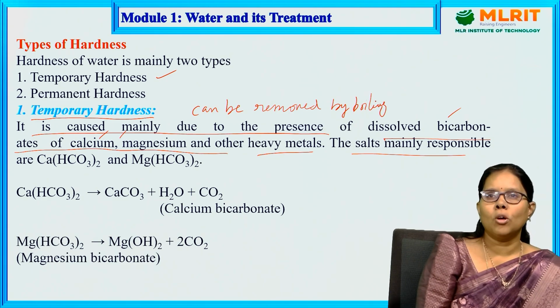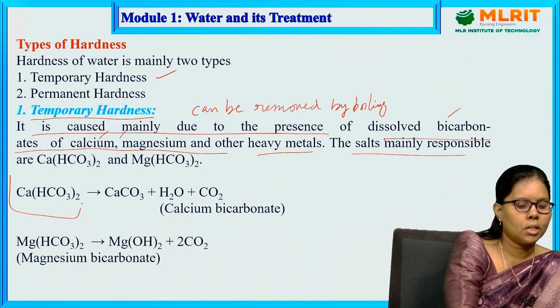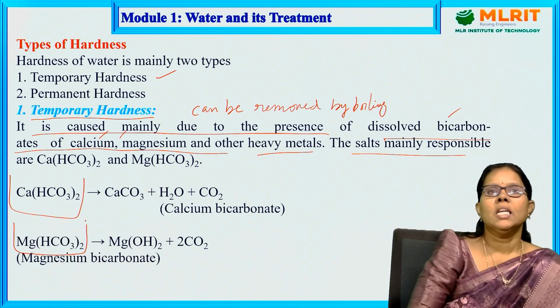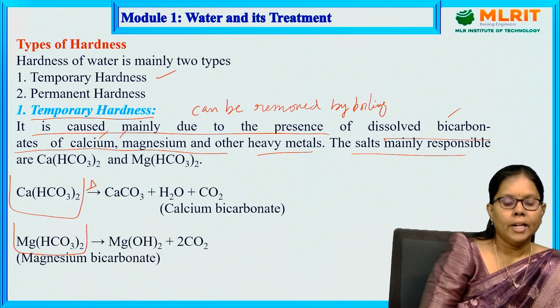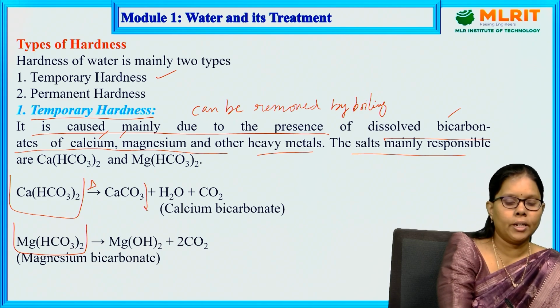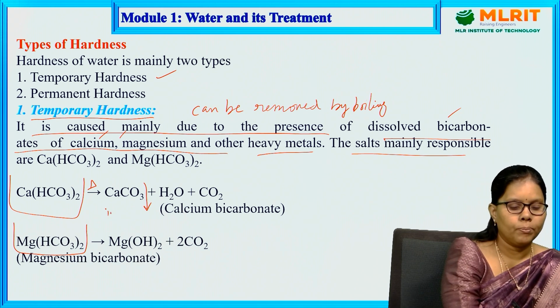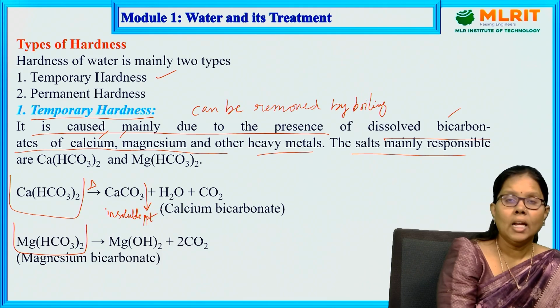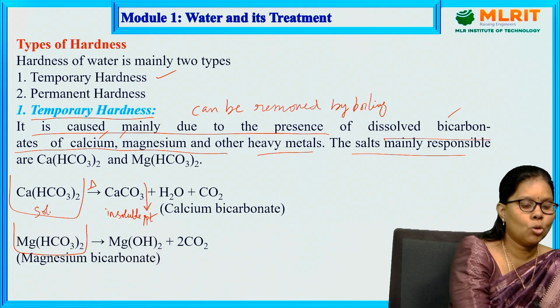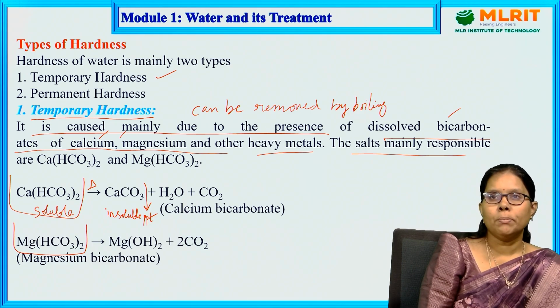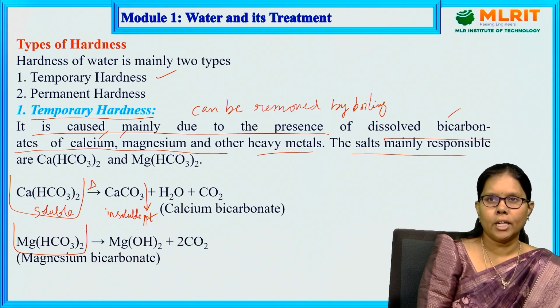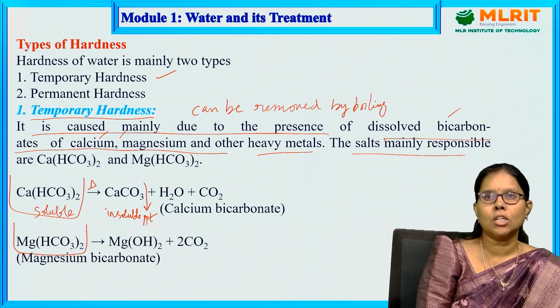If you boil water containing calcium bicarbonate, which is soluble in water, it gets converted into calcium carbonate, which is an insoluble precipitate and settles down at the bottom.